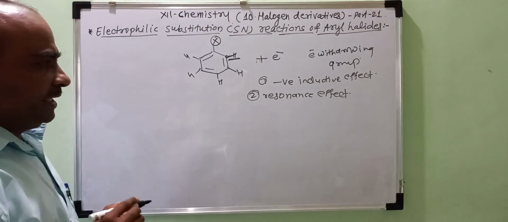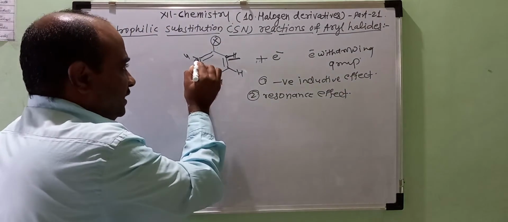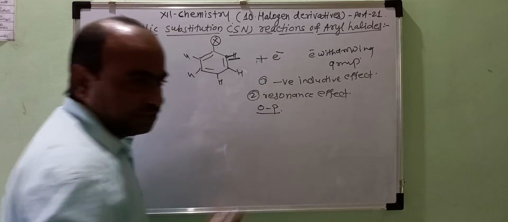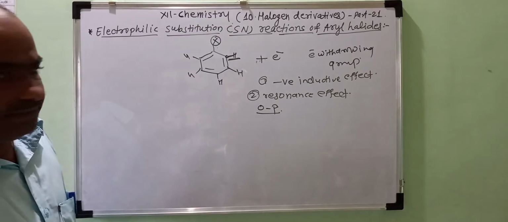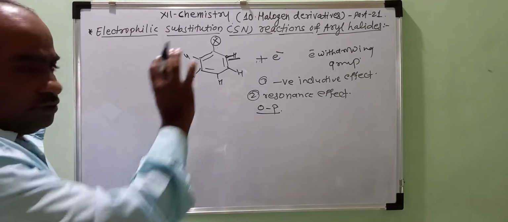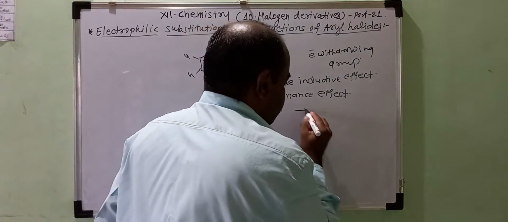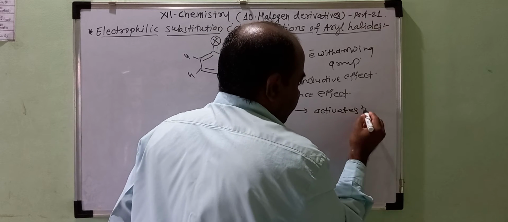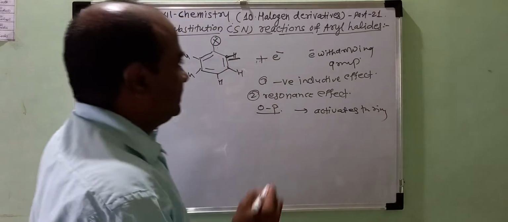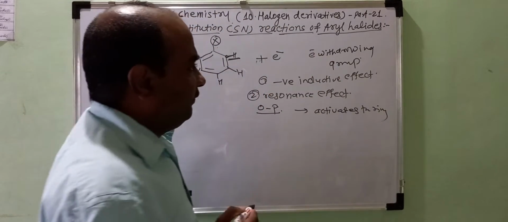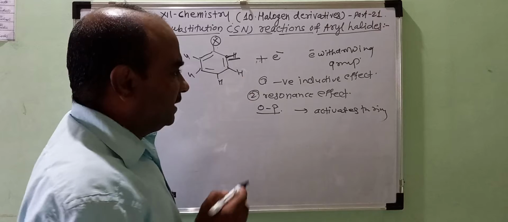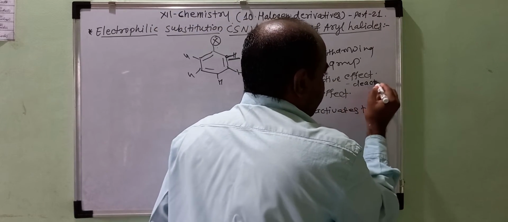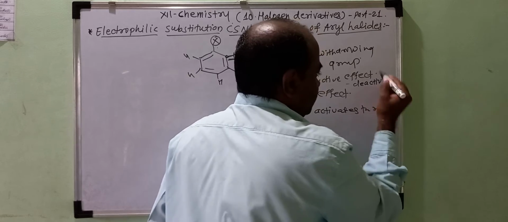This resonance effect develops the negative charges at the ortho and para position. Yesterday we discussed that. Here, resonance effect activates the ring, whereas the electron withdrawing group of the halogen atom, that is negative inductive effect, deactivates the ring.